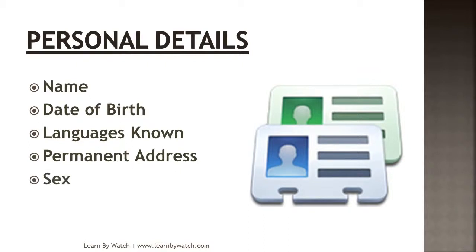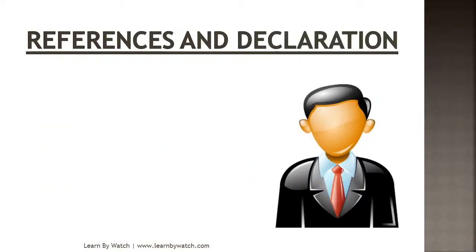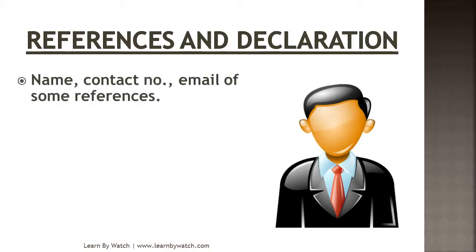Write your sex, gender, male or female. Then write your marital status, whether you are married or unmarried. In this way write all these points in your personal details. The next and last point is references and declaration. Write the name, contact number, and email of some references. You have to give a minimum of 2 references.